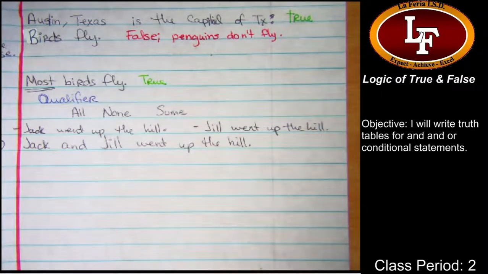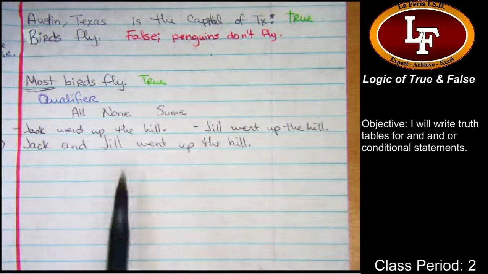So Jack goes up the hill, but Jill does not. Is the sentence, Jack and Jill went up the hill, true? No, only Jack. Why? Because the sentence says, Jack and Jill went up the hill. So what does that mean? They both go up the hill.